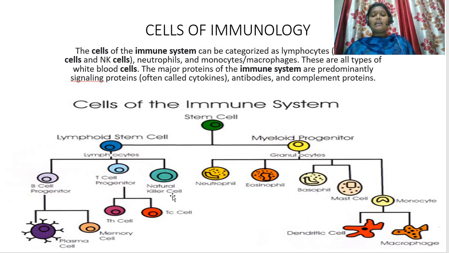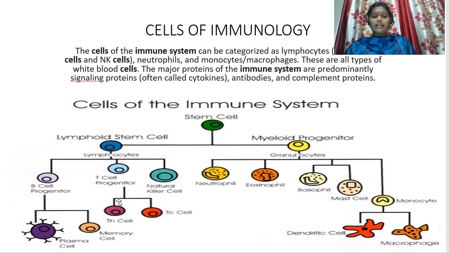These natural killer cells are involved in the apoptosis of the antigens. These NK cells are present in tissues such as tumor cells or cancer cells. B cells further produce plasma cells, which can produce antibodies. And not all the B cells are involved in the production of antibodies. Some of them remain as memory cells. The function of these memory cells is to recognize which type of antigen has entered our body.